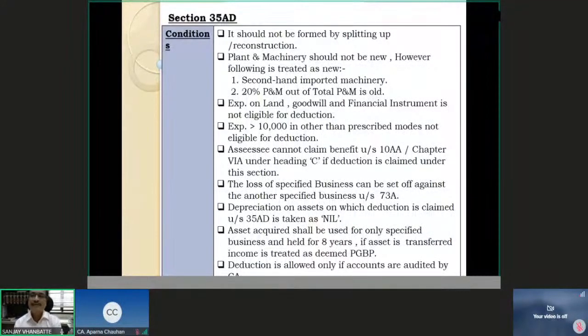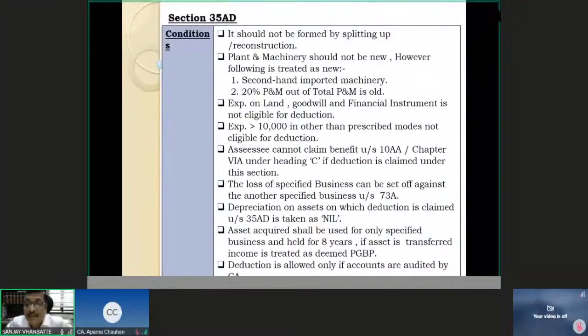Then if you have claimed expenditure under section 35AD, you lose out on another category of deductions. Those are under section 10AA and Chapter VIA under the heading deductions in respect of certain incomes. You will not be eligible. Heading C of Chapter VIA is deduction in respect of certain incomes, those deductions which are computed on the basis of the income earned, or the income-based incentives or deductions which are available under heading C of Chapter VIA, those you will not get.